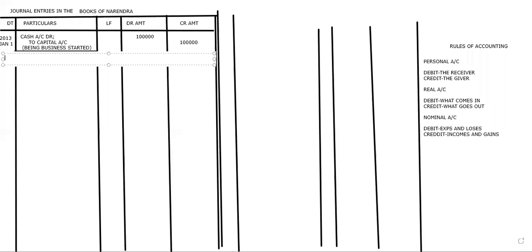Bank account debit. Cash account. Cash account debit to bank account, ma'am.